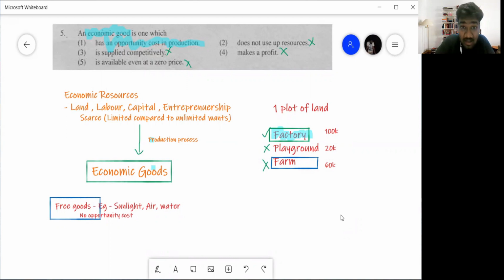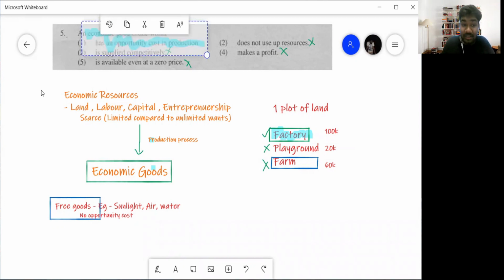So 34 marks. Your paper is out of how much? 200. How much do you need to get an A? 150 out of 200. Out of that 150, you can get 34 marks from unit number 1 alone. Look at the weightage, look at the power of that unit. That is why it's very important. If you do your past papers, you see that the same questions get repeated over and over again. Okay, we'll then go into question number 5, this one.